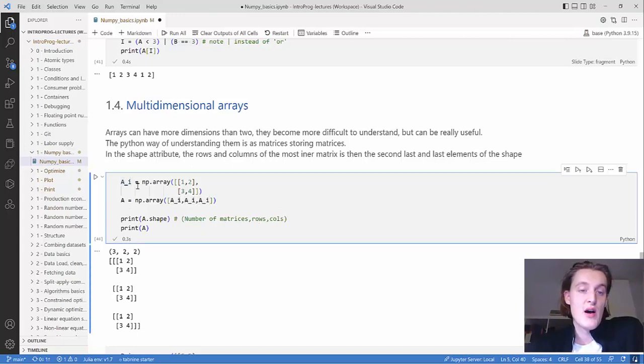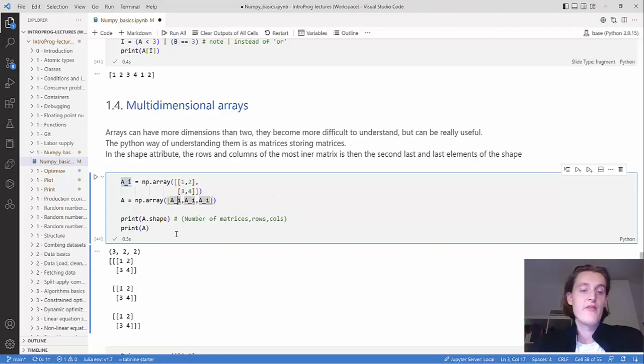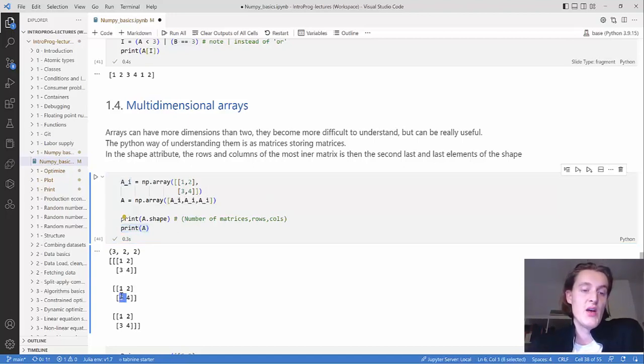The last 2 elements are the shape of AI, and the first element is the shape of this Uber matrix, which is just 3 because it has 3 matrices inside of it.